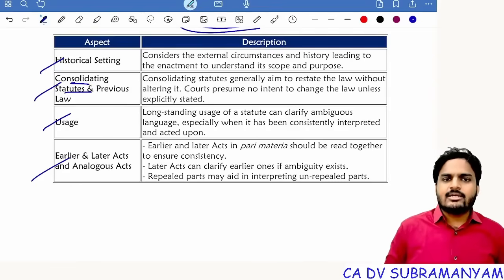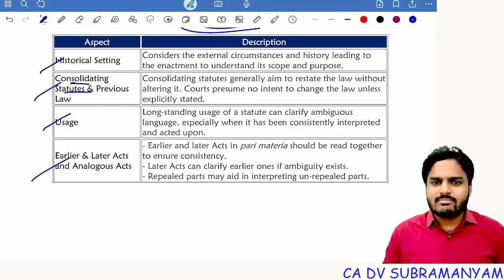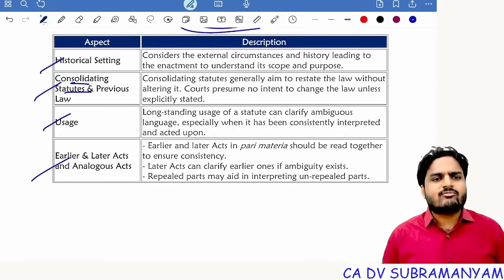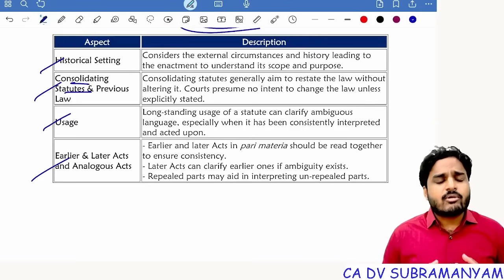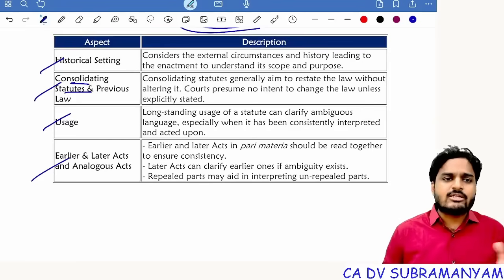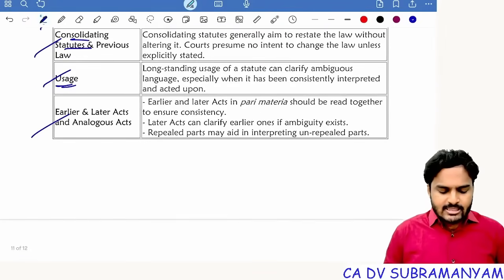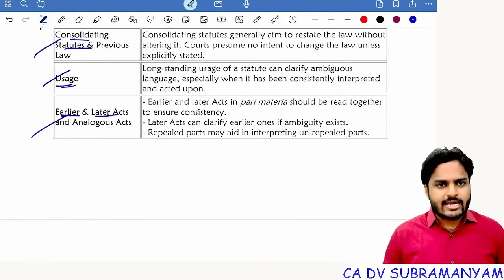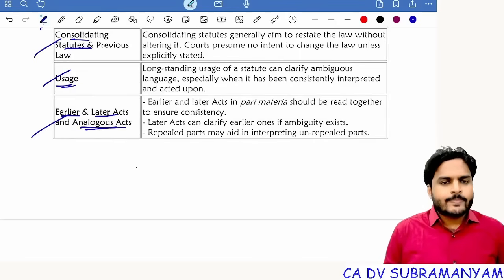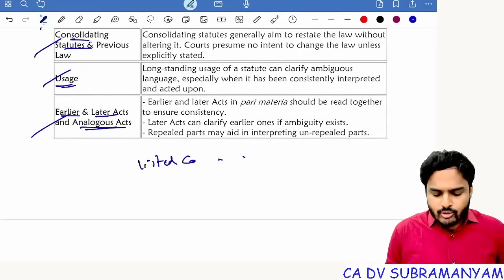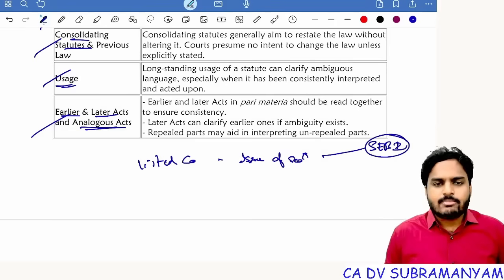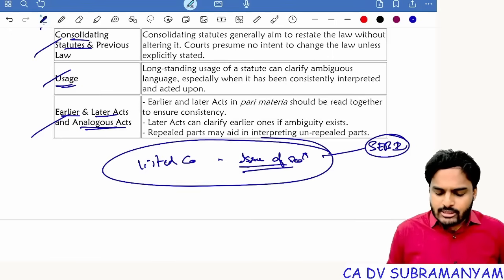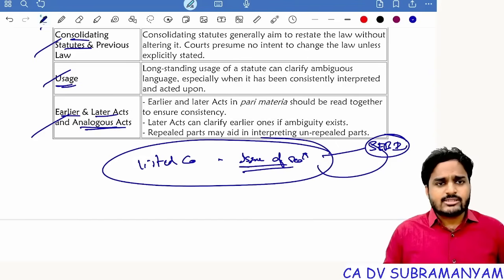If in the present Companies Act all the words had only one clear meaning, no ambiguity, then we apply Companies Act 2013. If Companies Act 2013 is not providing a solution with respect to any matter, then we go with previous laws. Next one, usage, simply practices. Earlier acts, later acts, old acts. Analogous acts. Suppose, listed company issue of securities, this matter is dealt with by SEBI. Now with respect to listed companies and issue of securities, we follow SEBI. For unlisted company issue of securities, we follow the Companies Act. That means we read both these statutes and we apply the meaning accordingly.